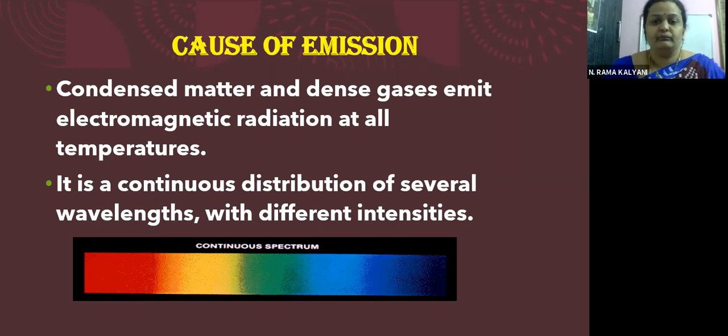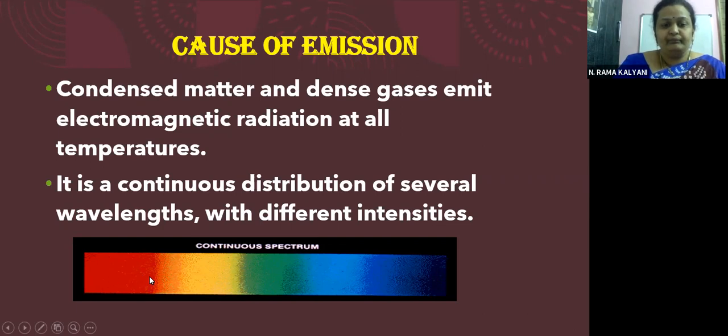Okay, children? And which gives rise to a continuous distribution of several wavelengths. So if they are able to emit radiation at all temperatures, then they will be giving rise to a continuous distribution of different wavelengths with different intensities, of course. That means with a change in temperature, the intensity will change. So this is a continuous spectrum, children.